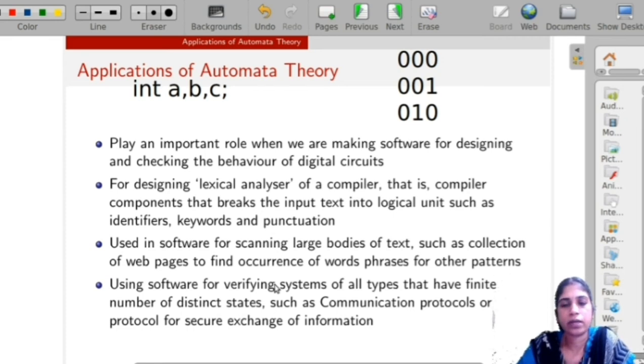For example, in the case of communication protocols, a number of nodes communicate. The number of nodes is finite and also distinct. So we can easily build a model for this communication system by using the automata. Verifying the communication protocol is very important in many applications. So these are all the applications of the automata theory.